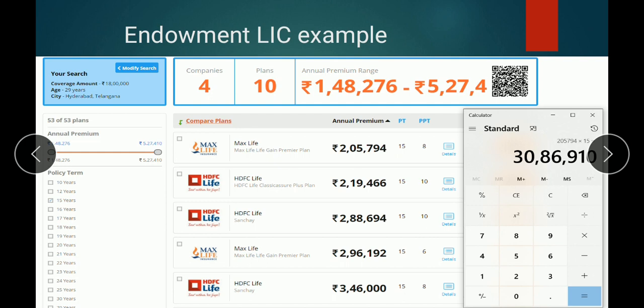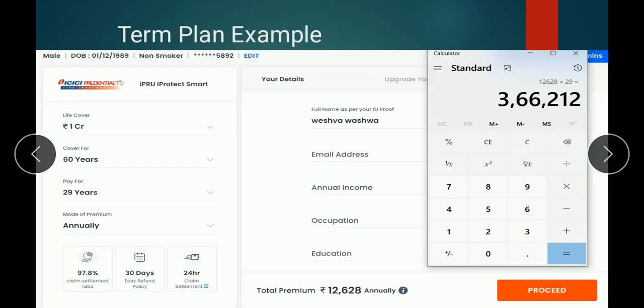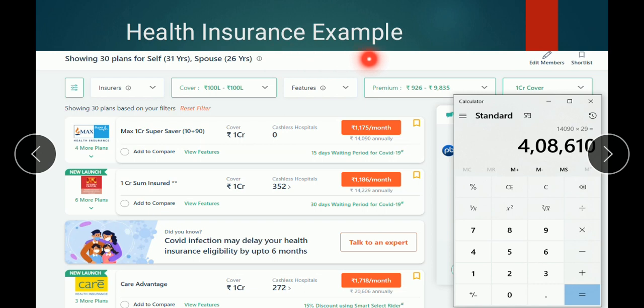But guys, life insurance coverage is different from an investment. Don't think of LIC as an investment policy. There are several other investment tools which are better, like mutual funds and the stock market, where you can get a good amount of returns, more than LIC. So guys, I would suggest you take a term plan and health insurance plan instead of taking an endowment insurance plan, for your happy and simple life.